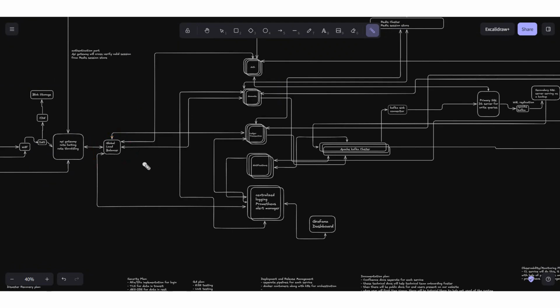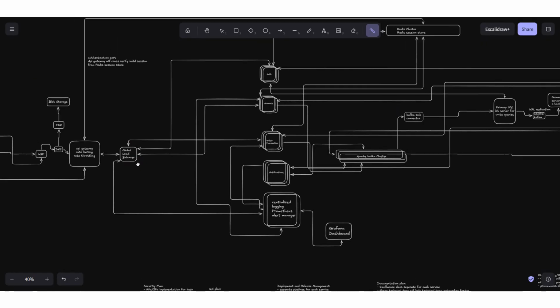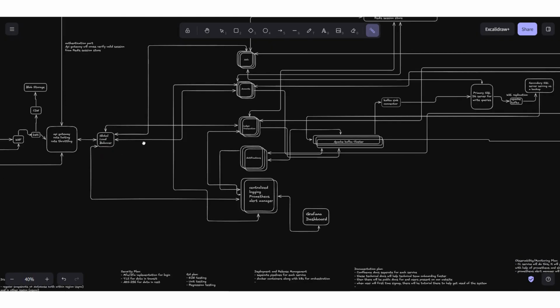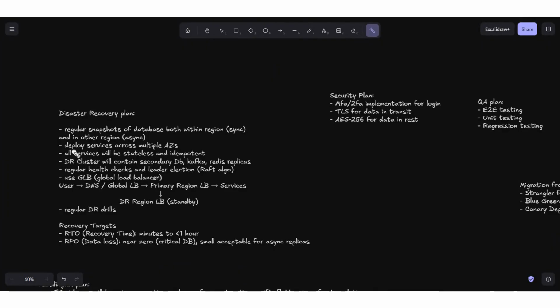So it also makes sense that if the global load balancer goes down, that is a very minimal chance, because it is also distributed across different availability zones. Another important point here is that we will be deploying services across multiple availability zones. And we have also mentioned before that all backend microservices will be stateless and idempotent.